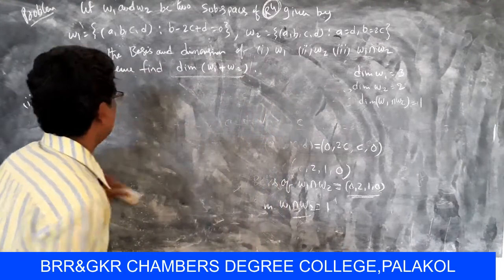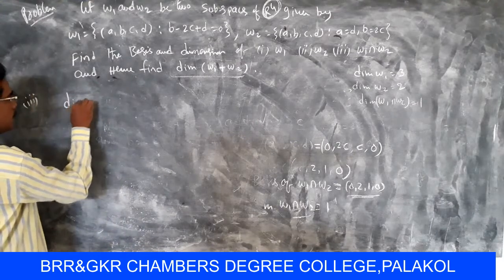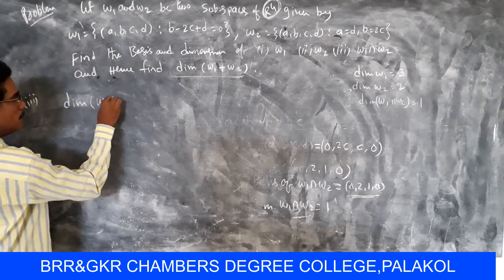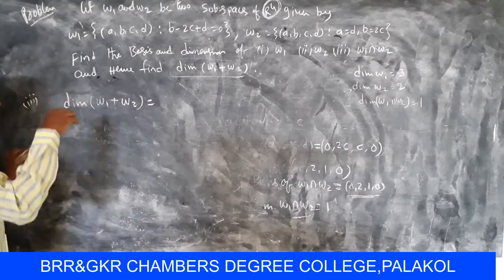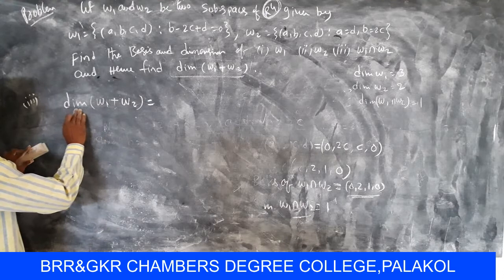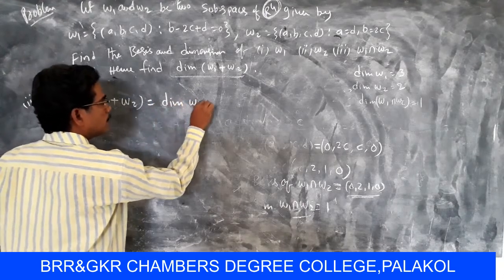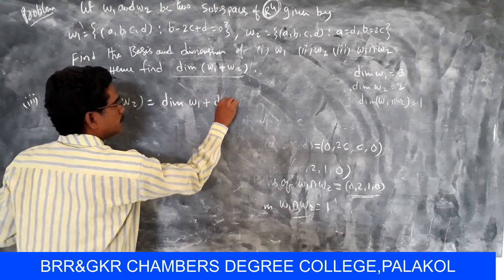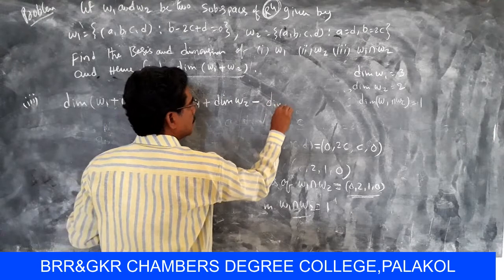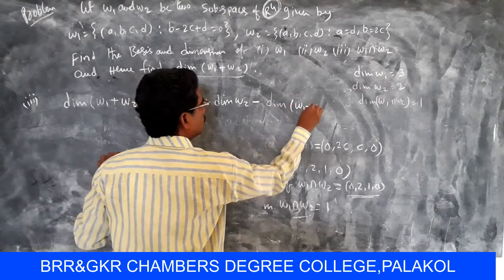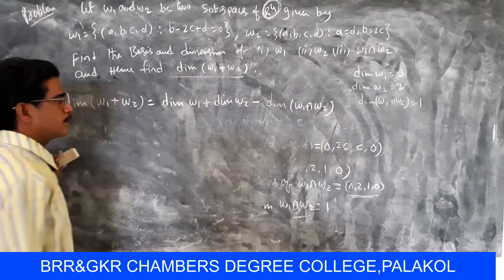Here the dimension of W1 plus W2 equals, by the theorem from the last session, dimension W1 plus dimension W2 minus dimension of W1 intersection W2, already proved.